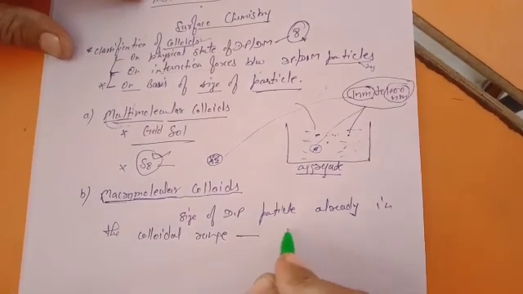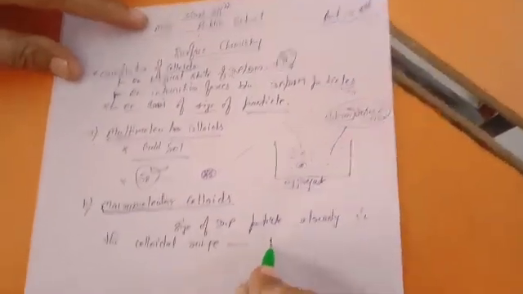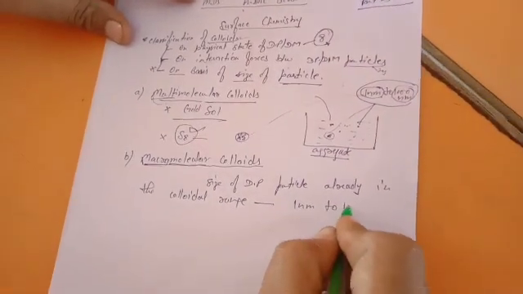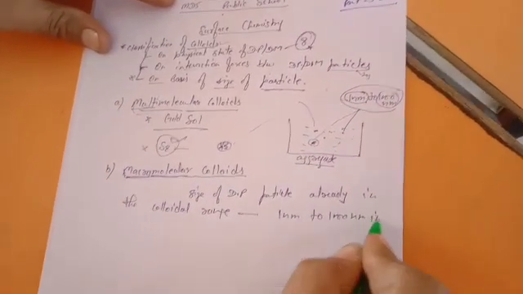I am defining again: the colloidal range is between 1 nanometer and 1000 nanometer in diameter.